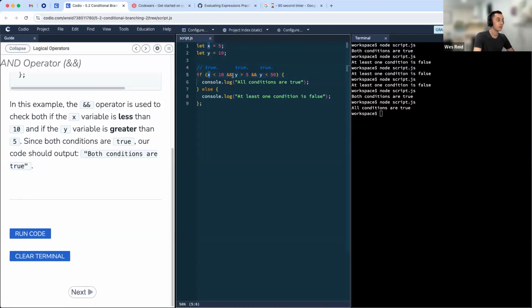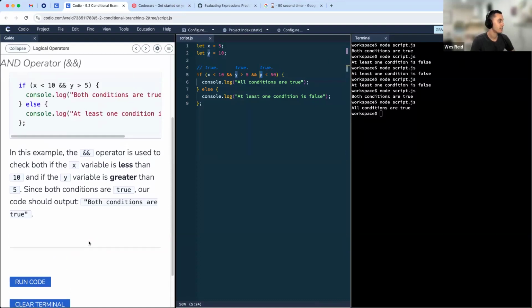But this is one of the reasons why, as we build more complex code, it's really helpful to have better variable names. Just seeing x less than 10 and y greater than 5 and y less than 50 is not quite as clear as some clear variable names might be. We'll talk about some examples of that assuming we have some time at the very end.